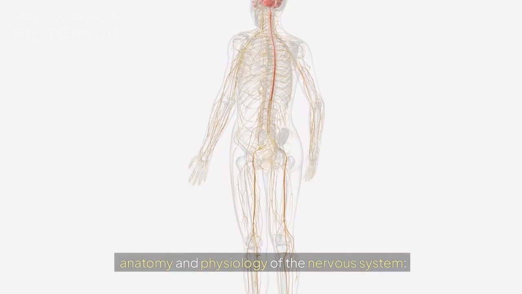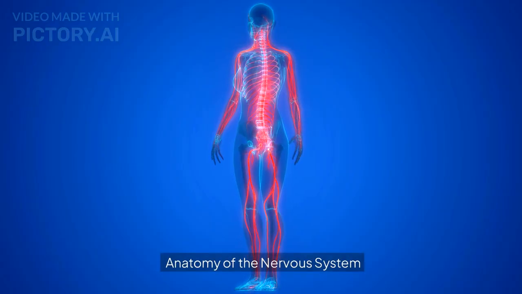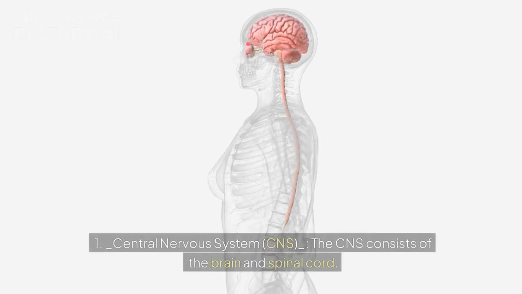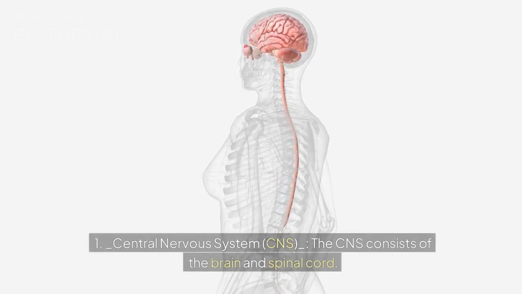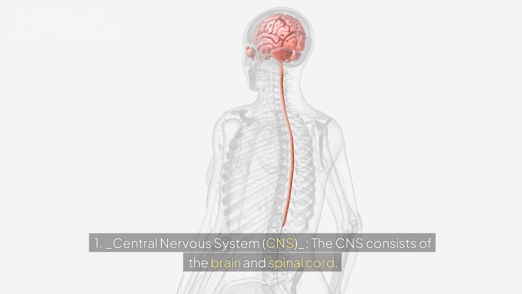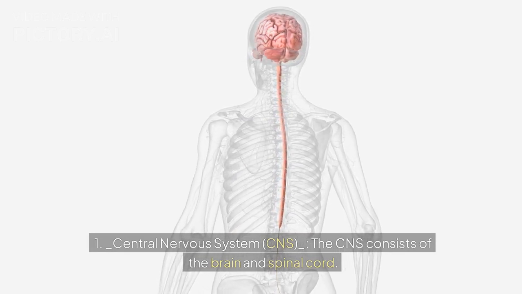Anatomy and physiology of the nervous system. Anatomy of the nervous system. 1. Central nervous system, CNS. The CNS consists of the brain and spinal cord.